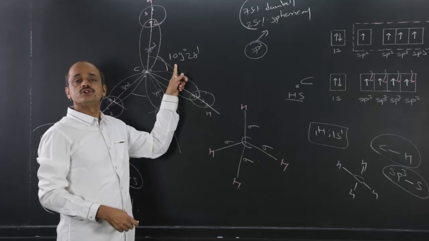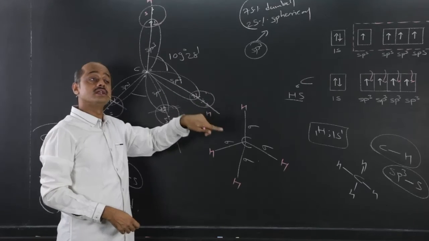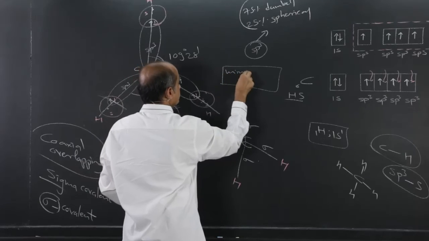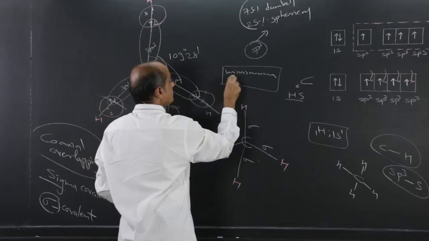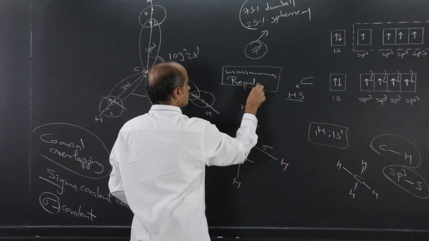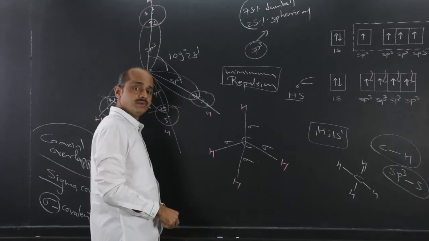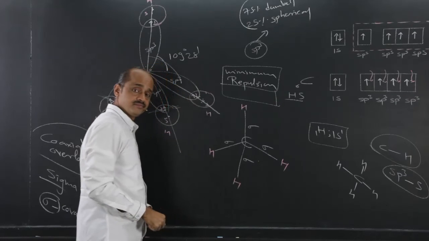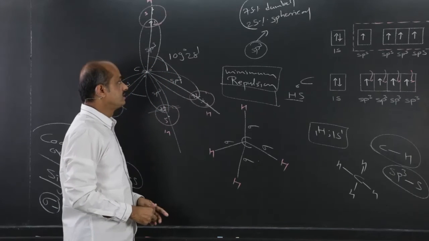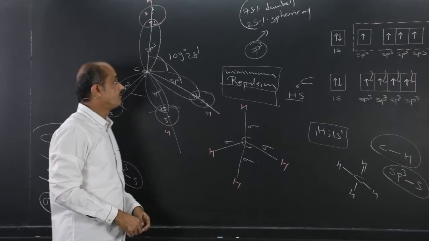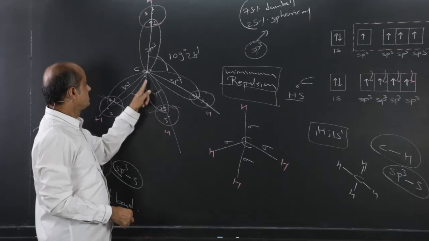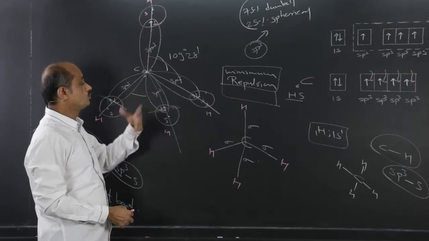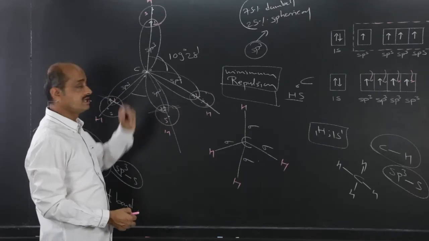If the bond angle is 109 degree 28 minutes, then and only then will there be minimum repulsion and maximum symmetry. Minimum repulsion and maximum symmetry means more stability. For more stability, these four sp3 hybrid orbitals of carbon should make an angle of 109 degree 28 minutes.